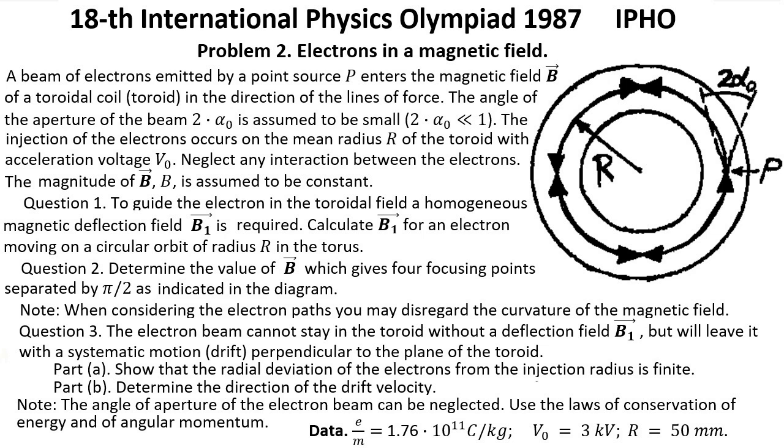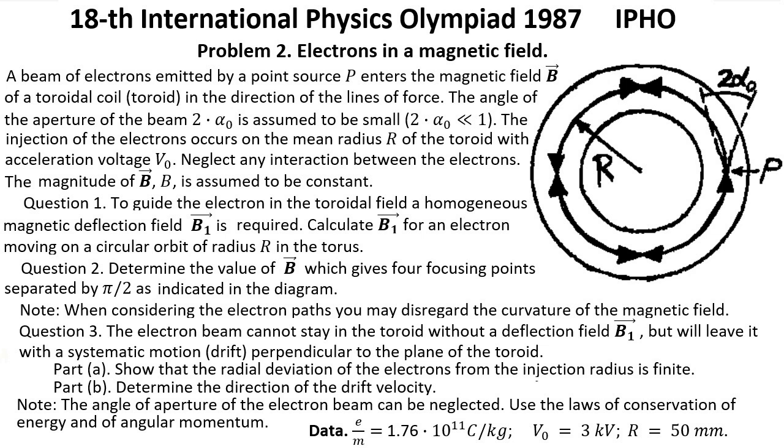Question 2. Determine the value of vector B which gives focusing points separated by pi over 2 as indicated in the diagram. Note, when considering the electron paths you may disregard the curvature of the magnetic field. Question 3. The electron beam cannot stay in the toroid without a deflection field B1, but will leave it with a systematic motion, drift, perpendicular to the plane of the toroid.